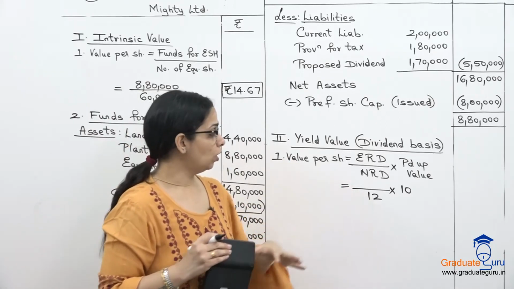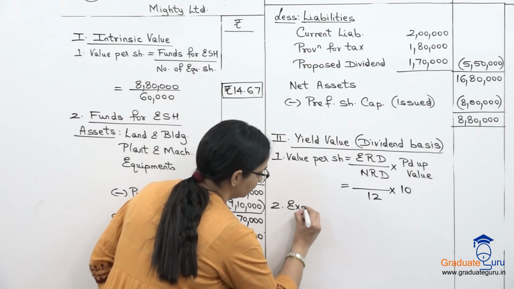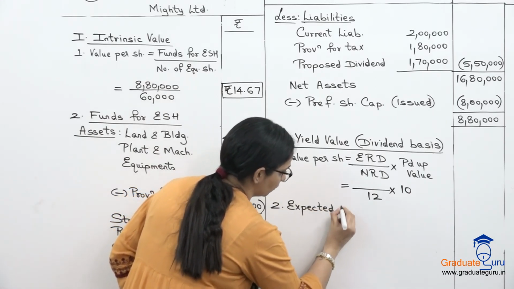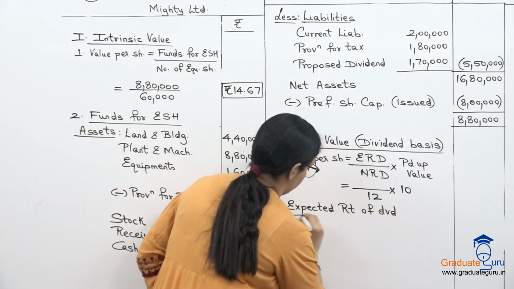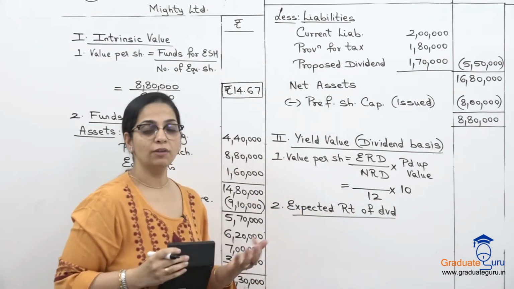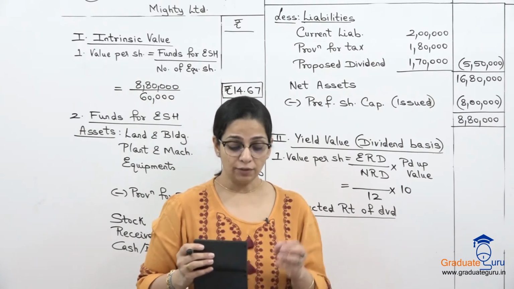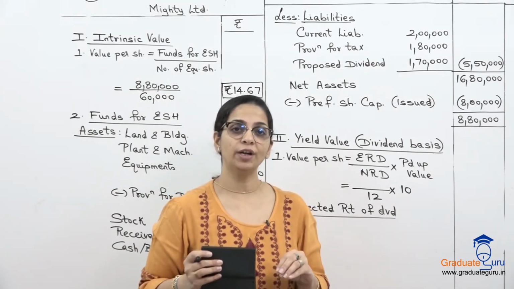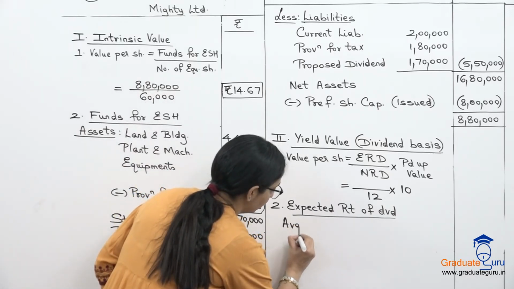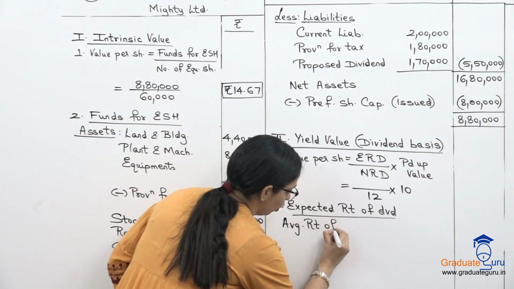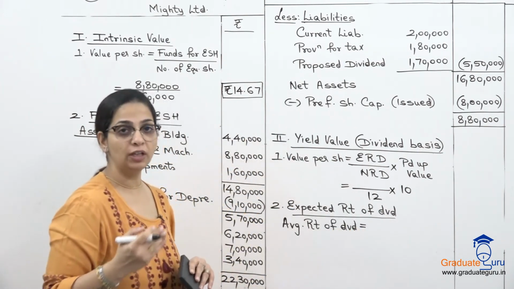Okay. So I have to calculate my ERD, that is expected rate of dividend. And this time, they've not given us profits, average profit वगैरह नहीं करना है. They've simply given us 3 rates of dividend in the past 3 years. So we'll simply calculate that average rate of dividend. So it is 15, 15 and 18.